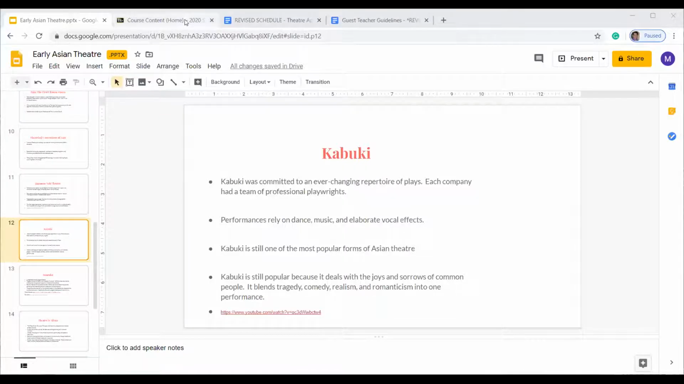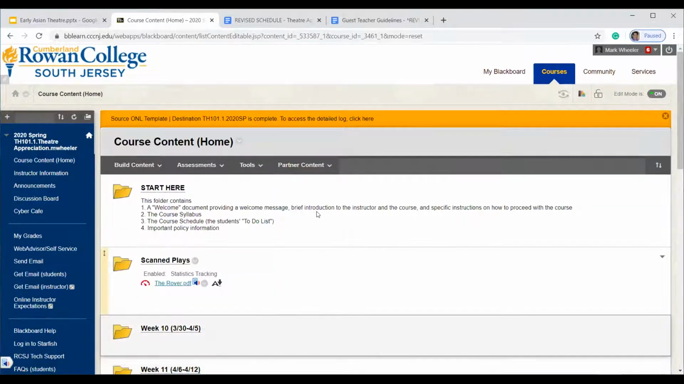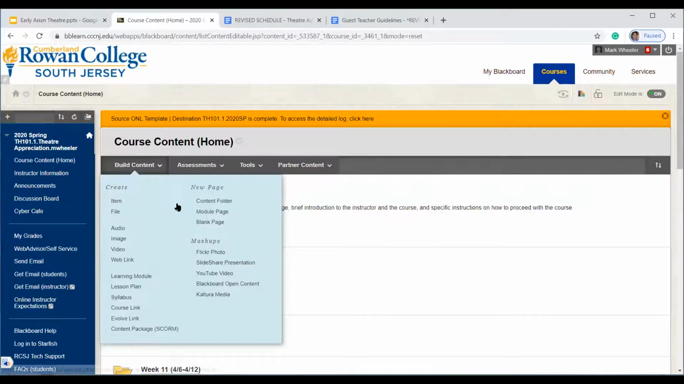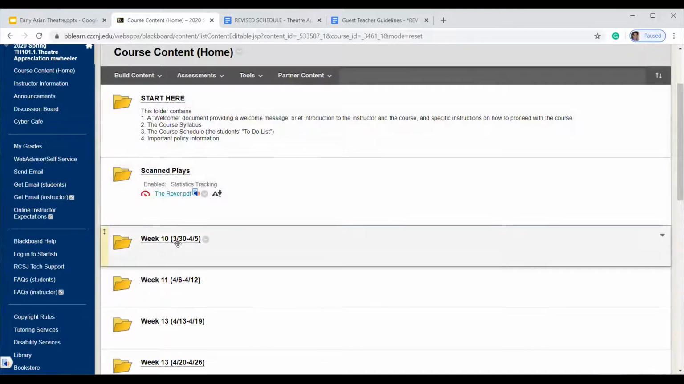So I'm just going to share my screen with you here, and we're just going to go through Blackboard a little bit. And obviously you can ask me any questions that you have at another point. I'm just going to minimize myself. All right, Blackboard. So what we have here is I've organized everything by week. So we have week 10, we're already in week 10, Monday, March the 30th to April the 5th. And every week is going to go from Monday through Sunday.